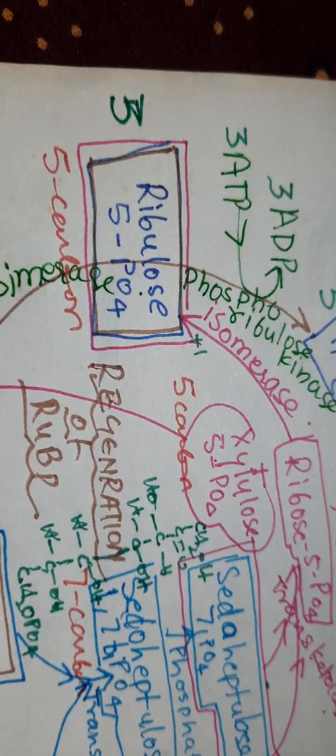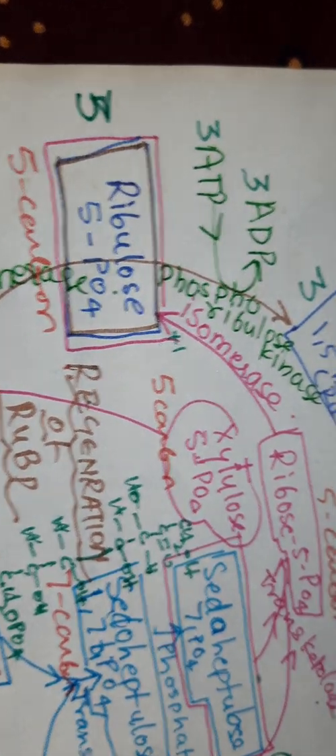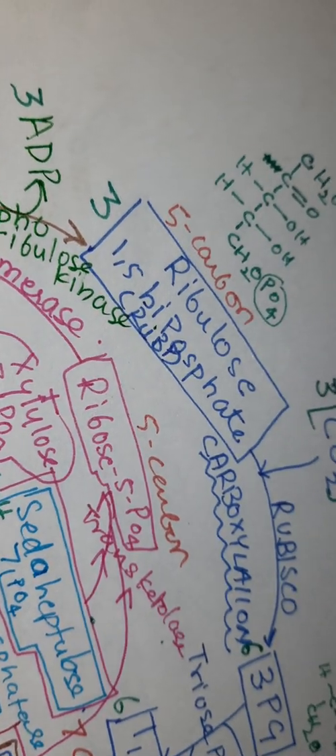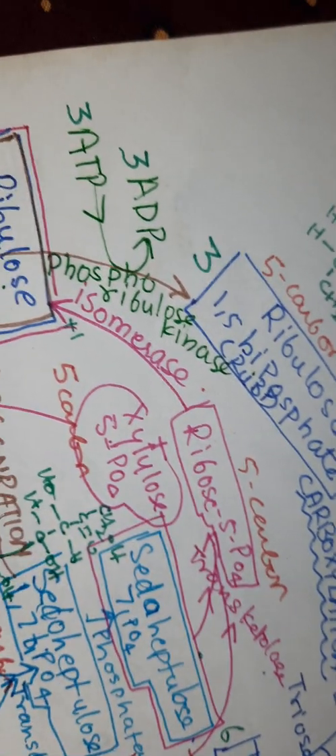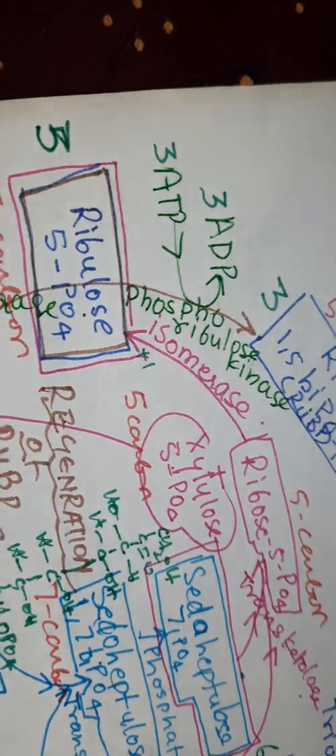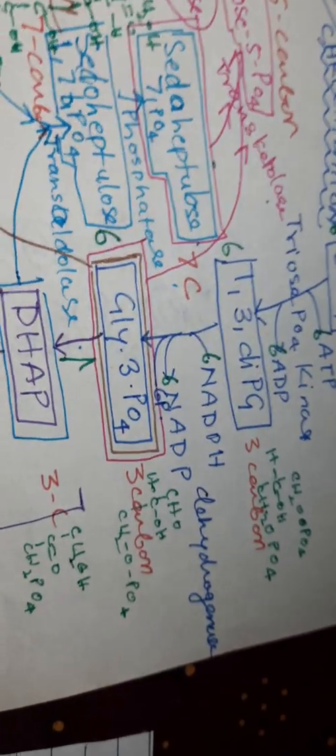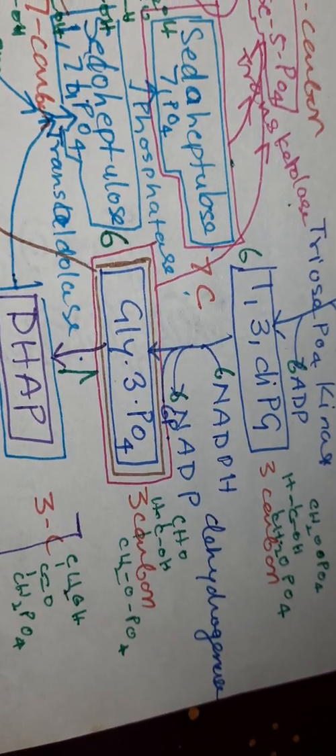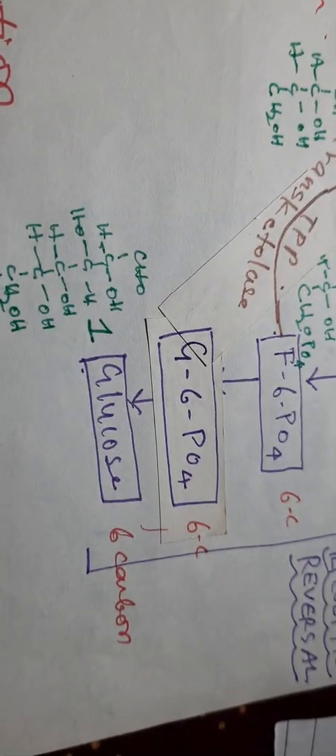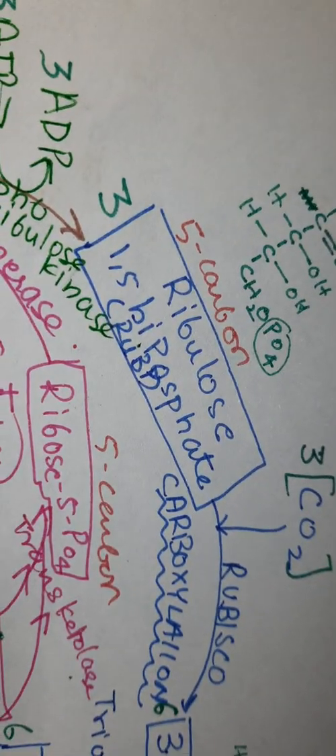So three ribulose 5 phosphate are formed, and now they are converted into 3 RUBP, that is ribulose 1,5 phosphate, by utilizing again ATP. So 3 ATP are utilized. This will combine with 3 carbon dioxide and produce 6 3PG, that is phosphoglycerate, and then 6 glyceraldehyde 3 phosphate are formed, and out of 6, one goes for glucose formation and the rest of the 5 will regenerate RUBP.